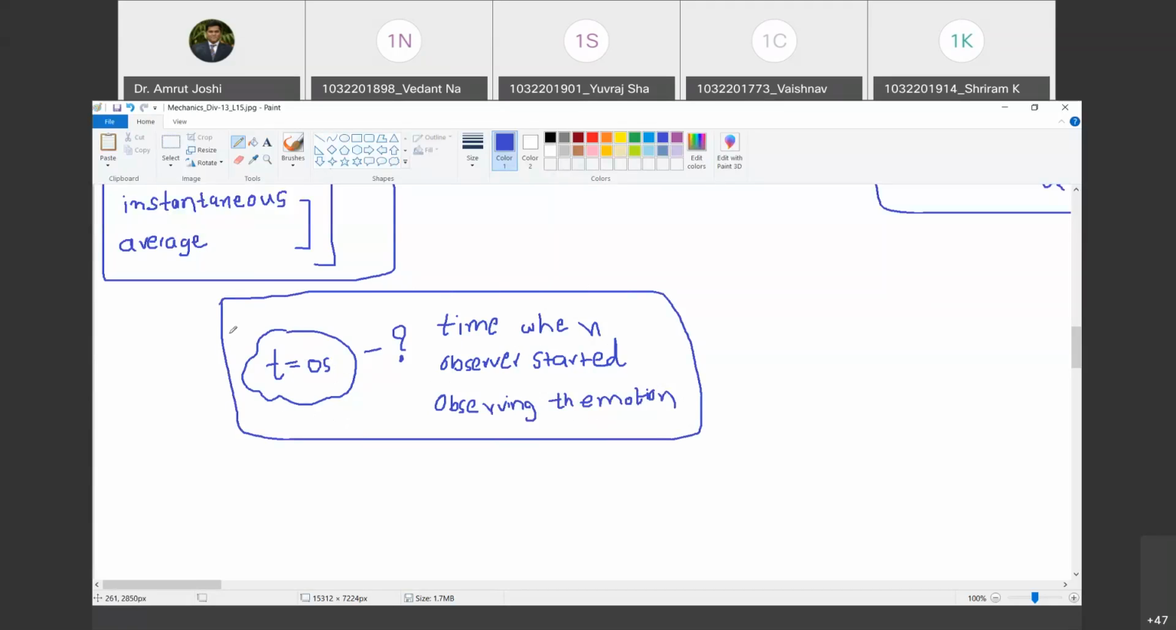All the motion parameters before t equal to 0 are not known to the observer. And all the parameters of the motion after time t equal to 0 till the period of observation are known to the observer. So please do not correlate t equal to 0 with the commencement of motion. It is the time when the observer started observing the motion.